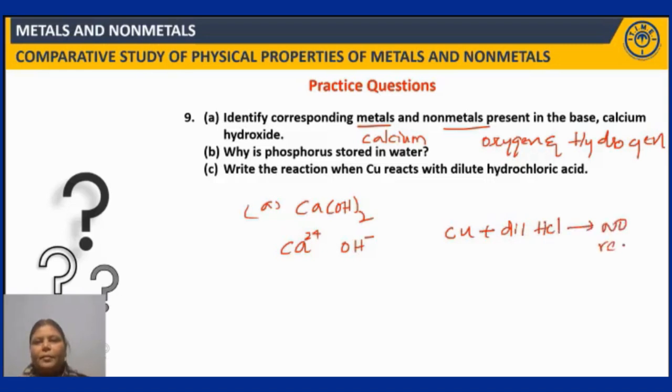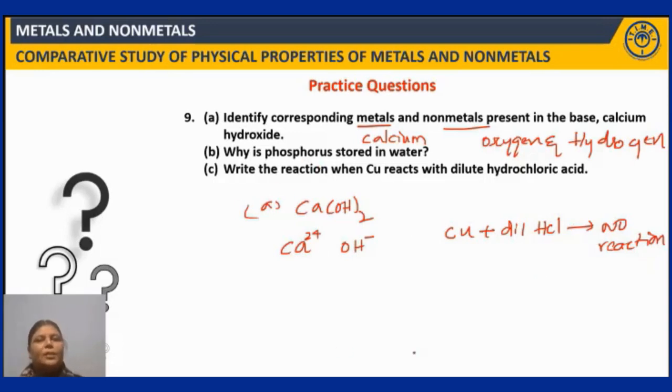Why? In the metal reactivity series, only those metals which are above hydrogen, which we call active metals, can displace hydrogen from the dilute mineral acid, right? But copper is less reactive than hydrogen, it is placed below hydrogen. So because of this reason, it cannot displace hydrogen from dilute mineral acids. So there is no reaction, right? So this is the answer for the ninth question.